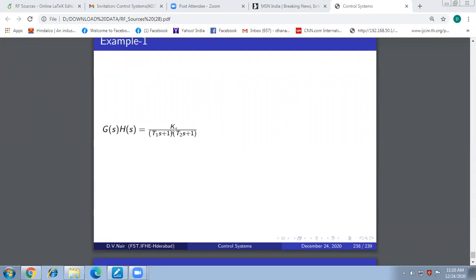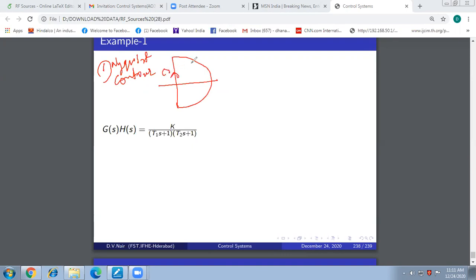So what do we do here? What is the first step in Nyquist stability criteria? Step number 1. You can hear me, everyone? Yes. So step 1 is to first obtain the Nyquist contour. Draw the Nyquist contour. This is how you first draw the Nyquist contour when you start the stability analysis.